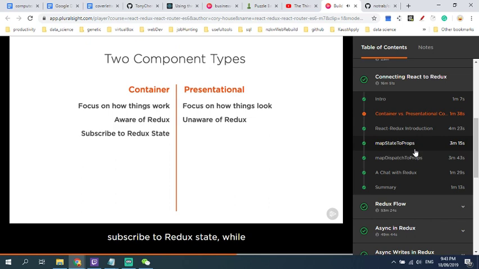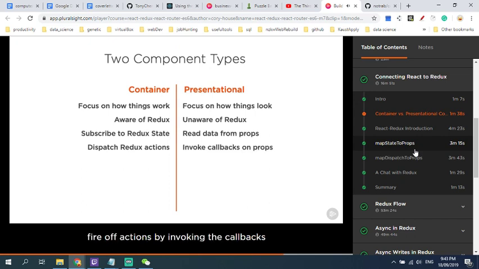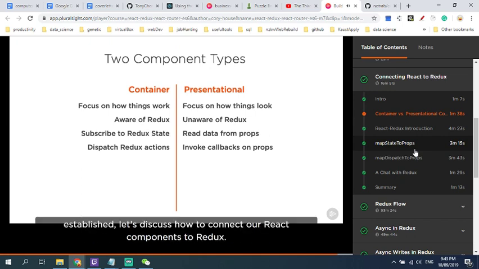Container components subscribe to Redux state, while presentational components read data from props. In a similar way, container components actually dispatch Redux actions, while presentational components fire off actions by invoking the callbacks that are passed down to them via props. So in this way, a presentational component isn't tied to a specific behavior. Its behavior is passed down from a container component via props. With this difference established, let's discuss how to connect our React components to Redux.